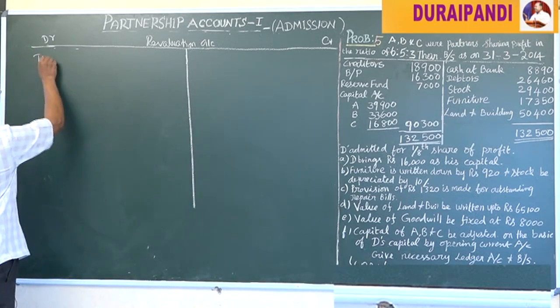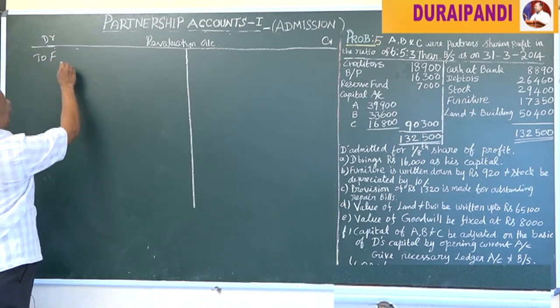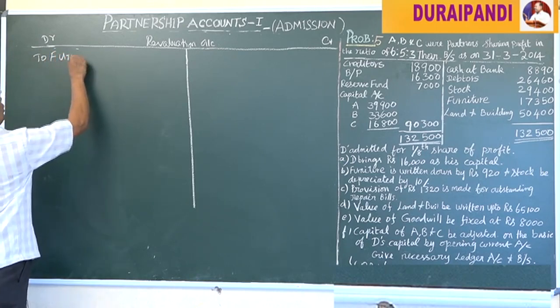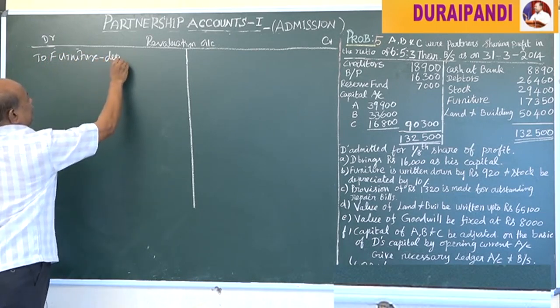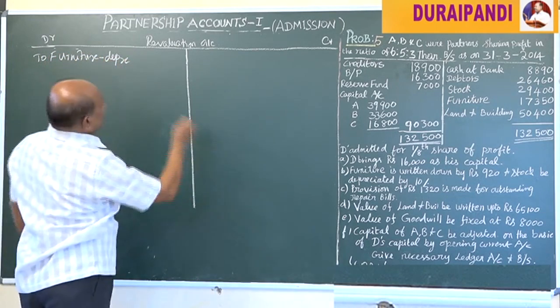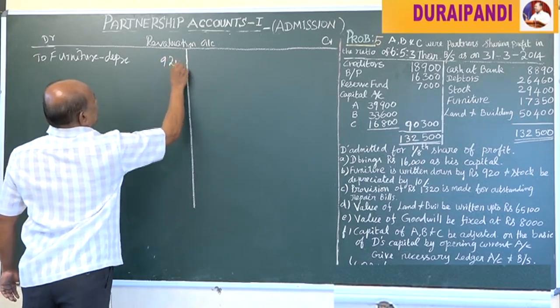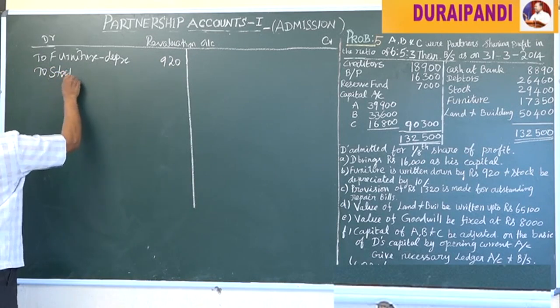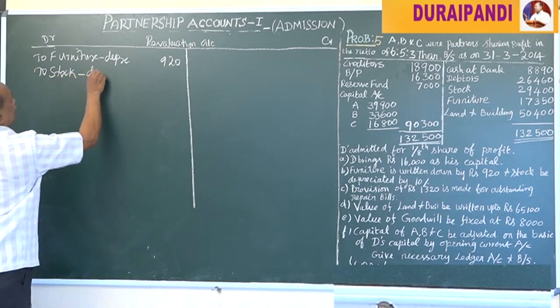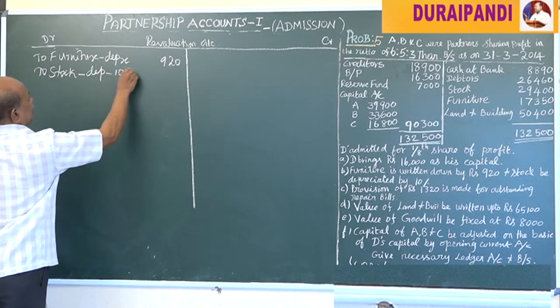First, to furniture. Furniture written down, that means depreciated. The amount was 920. Then stock depreciated 10%.